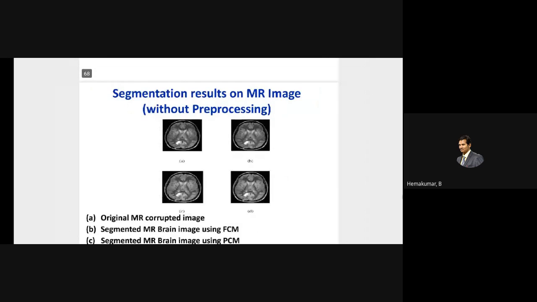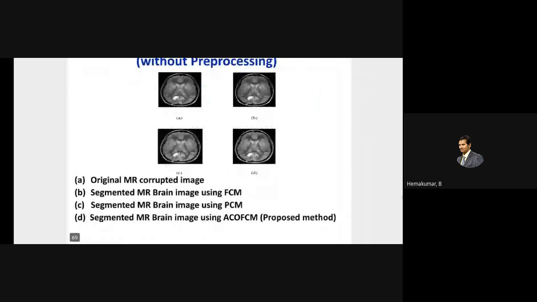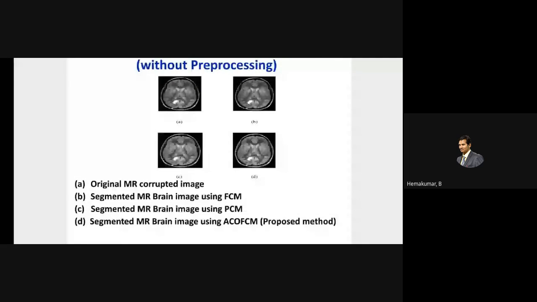So these are segmentation results on MR images without pre-processing, that is, with the skull. We have 4 different images. Using ACOFCM, the proposed method is very good even without pre-processing.